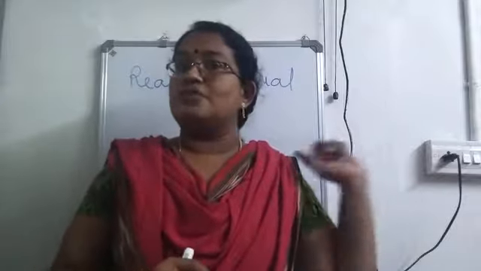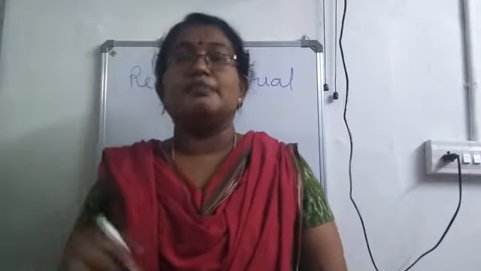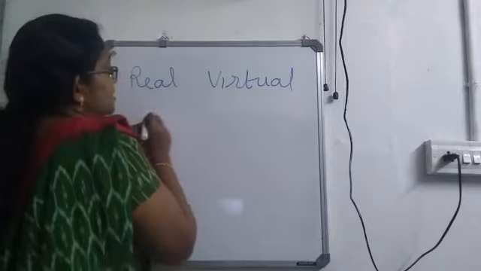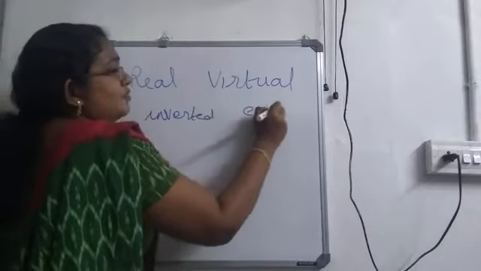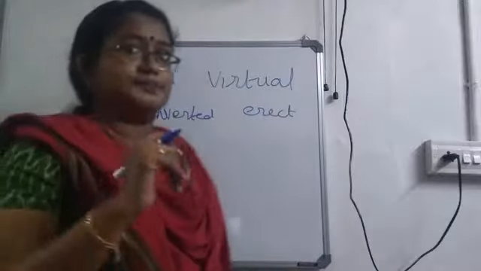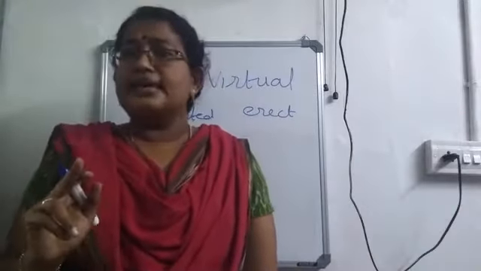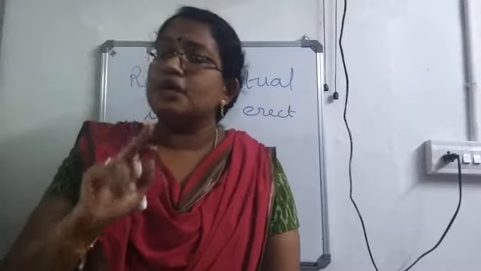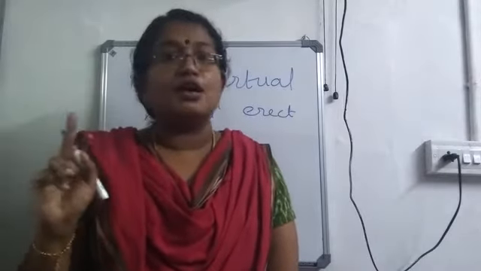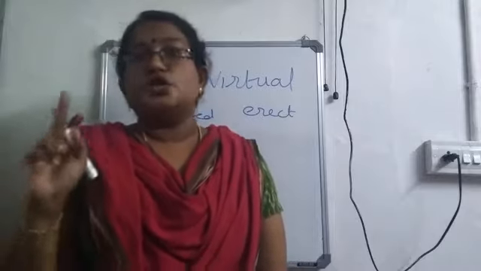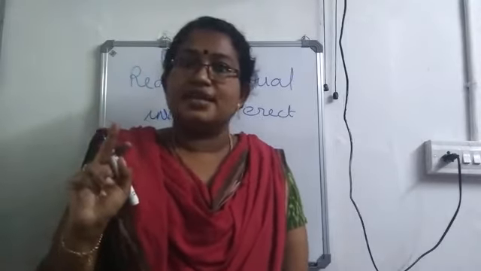Real image is always inverted, whereas virtual image is erect. Okay, so this we will say as inverted, and this will be always erect. Erect means straight. Then real images can be caught on a screen, whereas virtual images cannot be caught on a screen. So, is it clear about the differences?